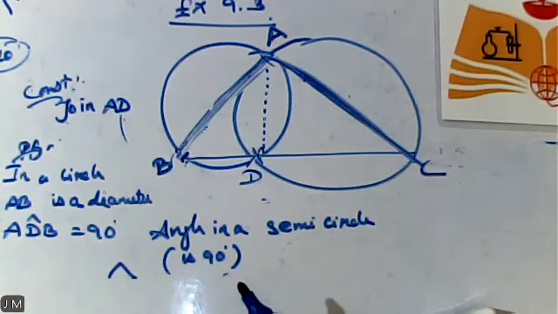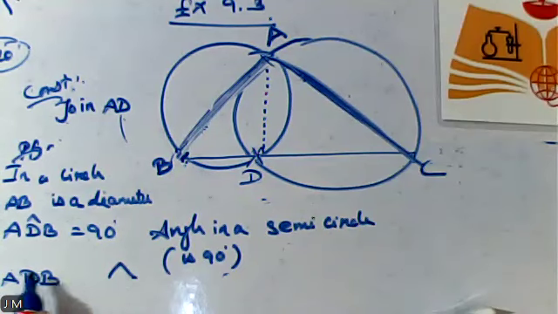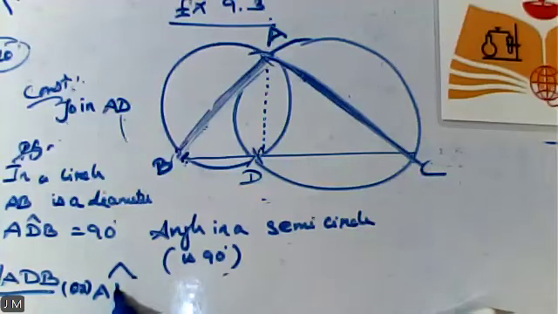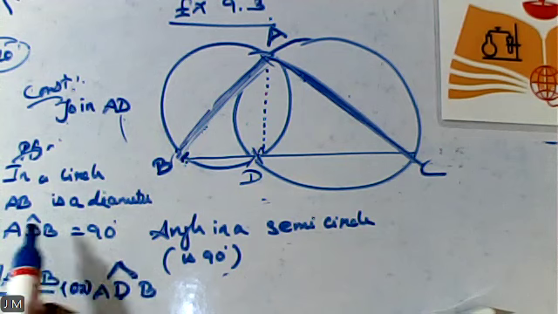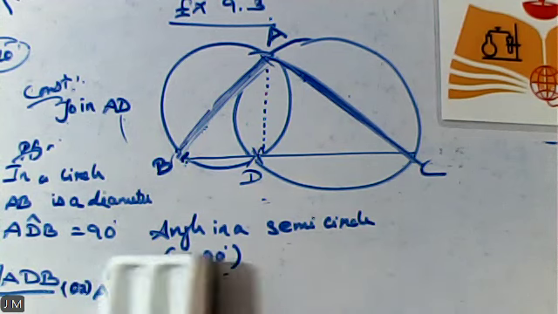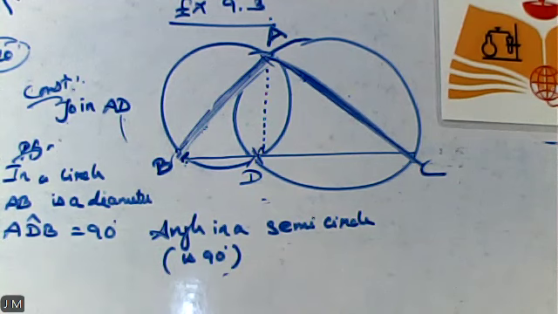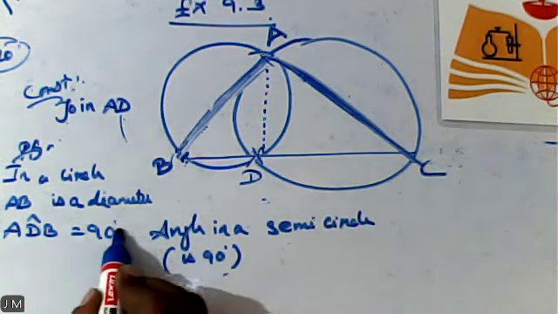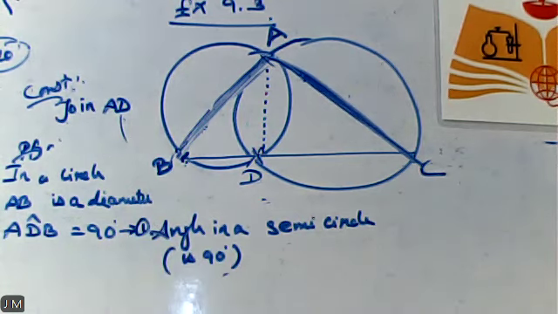Now, additional information: ADB can be written with the angle symbol, and out of the three letters, the middle letter alone represents the angle vertex. Right now I have used the inverted V symbol. So angle ADB is equal to 90 degrees can be named equation number 1.